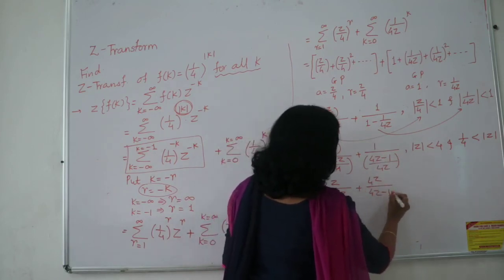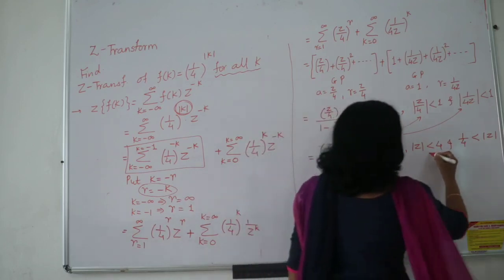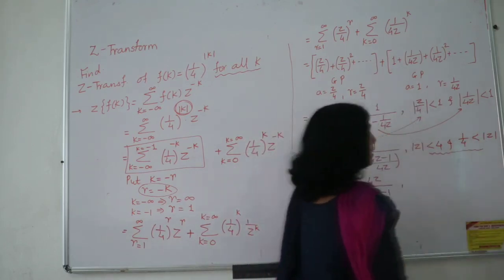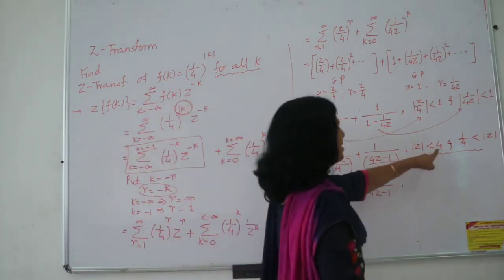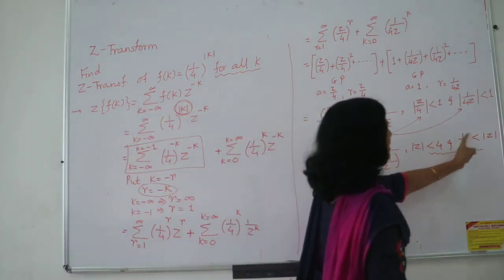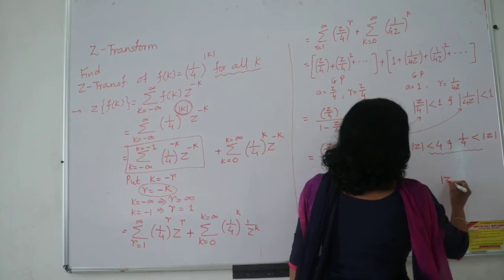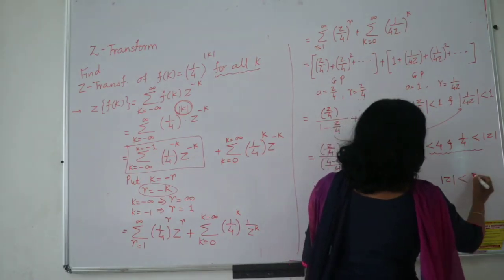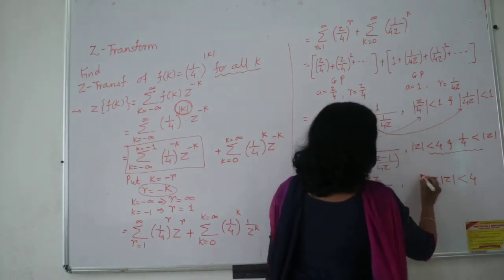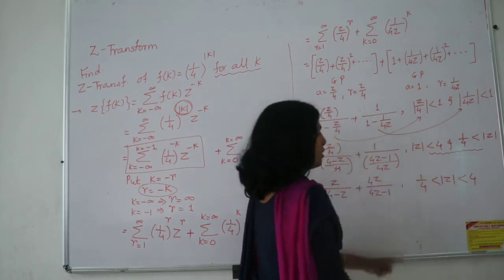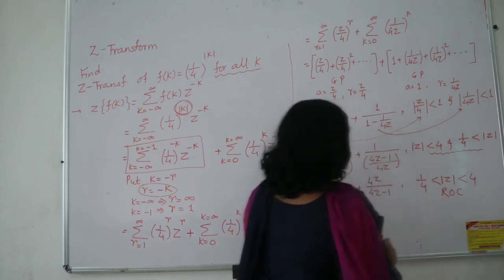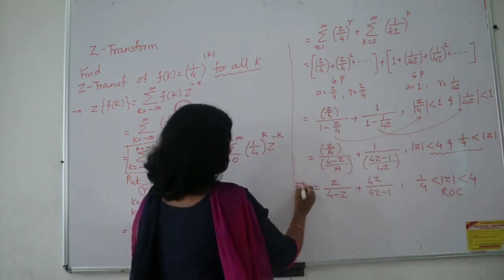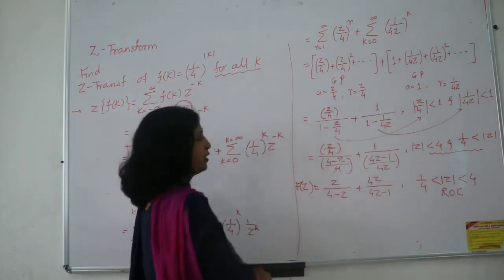4z minus 1. And here now these two ROCs, I don't want to keep them separate like this. I just want to combine this. So see, mod z is less than 4, but at the same time it is greater than 1 upon 4. So this is the combined ROC. This is the region of convergence, and this is the z transform of your given function.